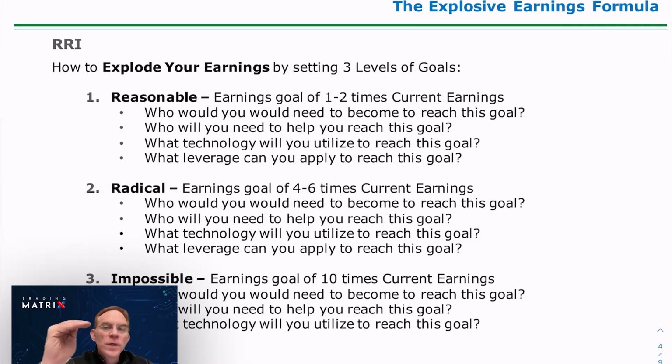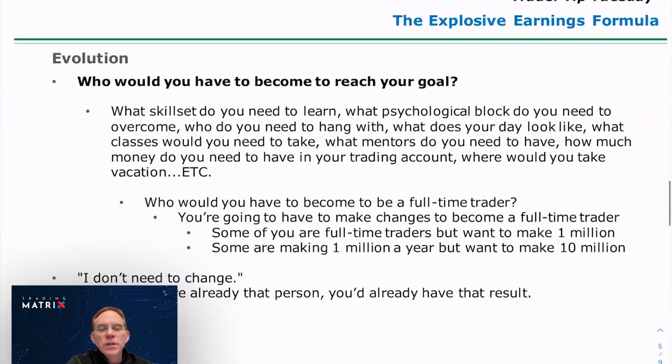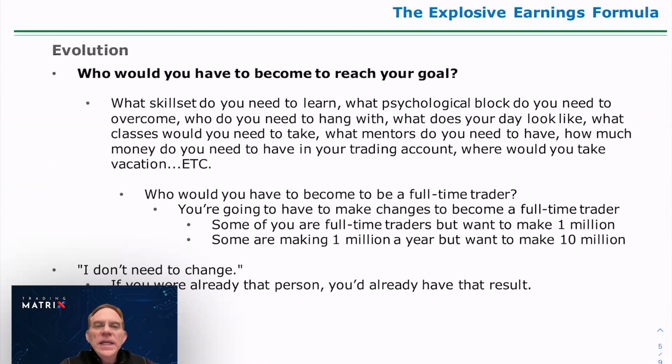Okay, now once we have our reasonable, our radical, and our impossible, then we're going to move on to our next category, which is evolution. And the key question here is, who would you have to become to reach this goal? So the reasonable, you could see you could make some tweaks, a couple adjustments, and you could get there. The radical, though, really starts to push your buttons. To get from 200,000 to 800,000, who would you have to become?